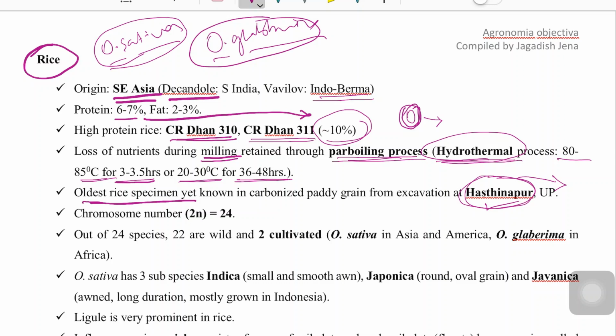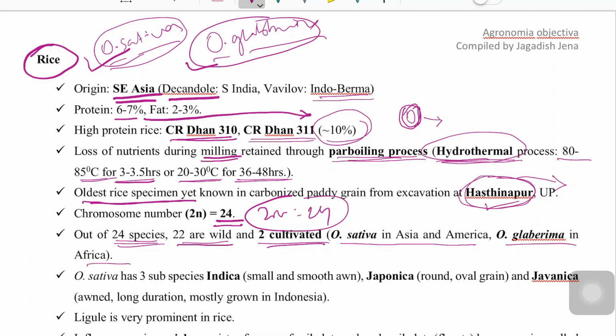The chromosome number of rice is 24, 2n is equal to 24. Out of 24 species of rice, 22 are wild and 2 are cultivated. I have discussed those 2 cultivated species, Oryza sativa and Oryza glaberrima. Oryza sativa is in Asia and America, and Oryza glaberrima in Africa.